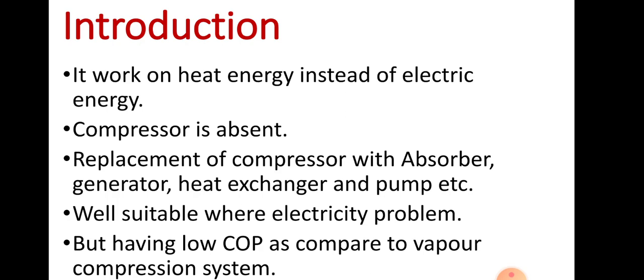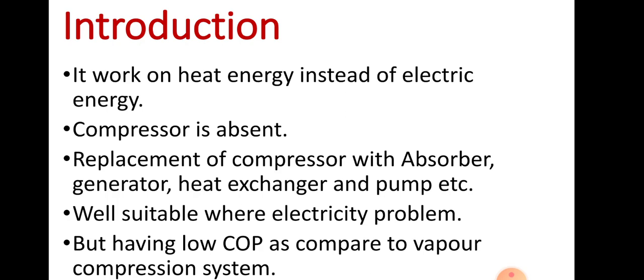It is suitable where there is an electricity problem, but it has a low COP as compared to the vapor compression system. So this is all about the vapor absorption system.